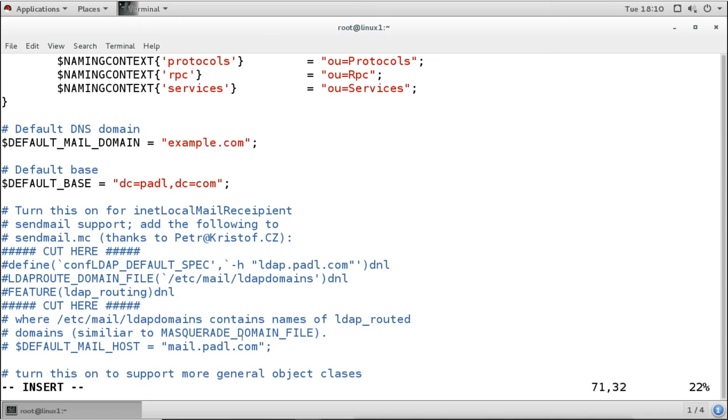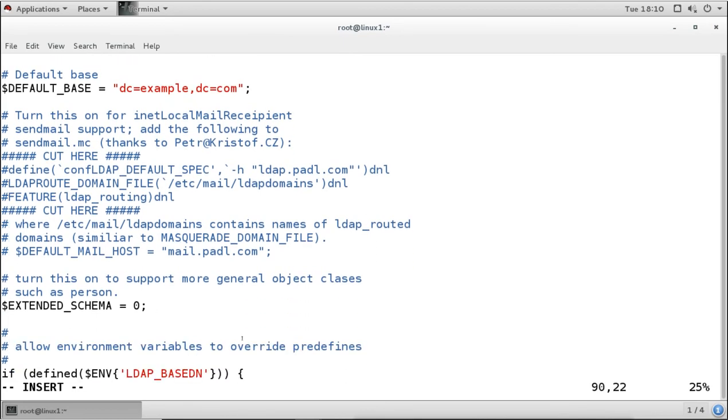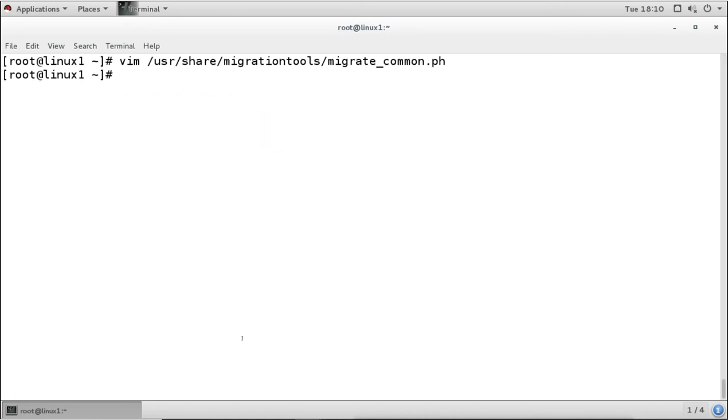So we have to change this information on lines 71 and 74 according to our domain name. So this is our domain name. Then on line number 91, we have to make sure the extended schema option is enabled. Now we are ready to use the scripts to migrate the users from our Linux system to the LDAP database.